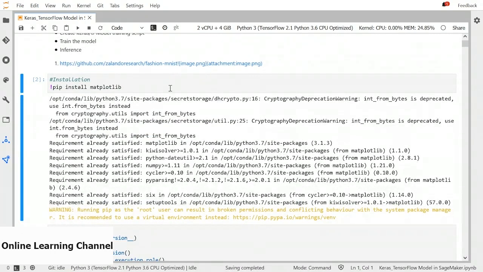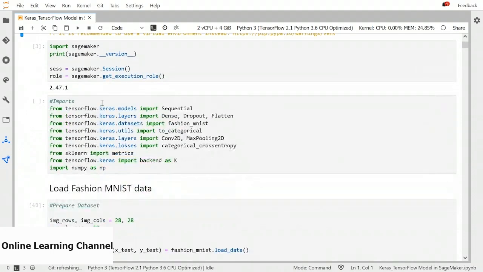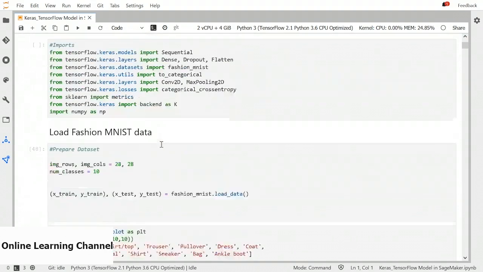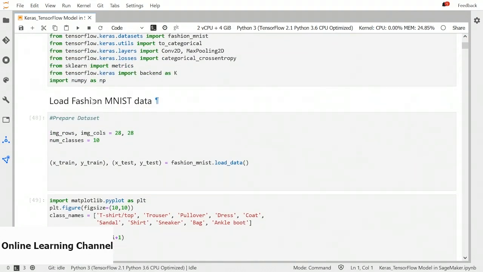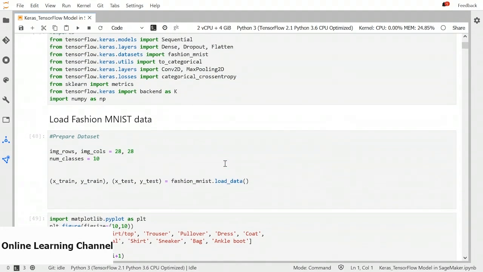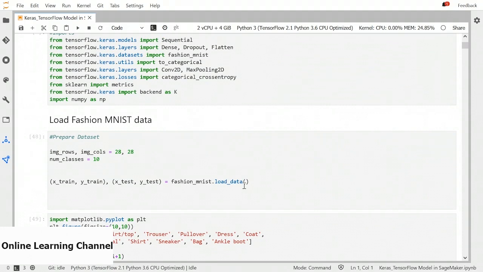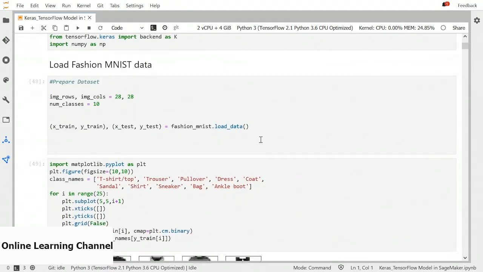First step is installing few libraries which are necessary, such as Matplotlib. Now we need a SageMaker session and the role to perform different actions. We will import few TensorFlow libraries that would be helpful in Keras model training. We are using Fashion MNIST dataset, which is already located in Keras models dataset. So we will download the dataset from keras.datasets import Fashion MNIST.